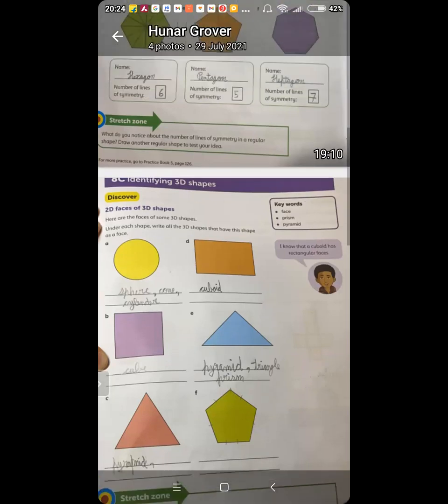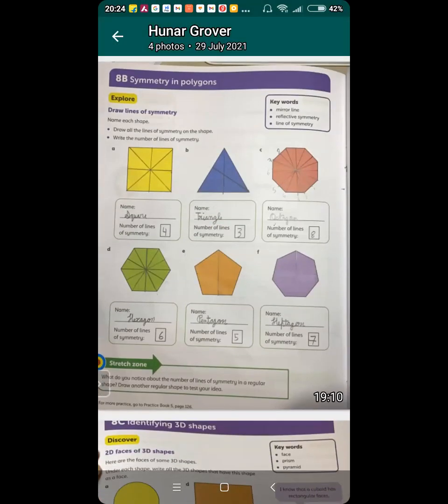That's all. Now, Hunar, lines of symmetry. Square has 4 lines of symmetry. Triangle has 3 lines of symmetry. Octagon has 8 lines of symmetry. Then hexagon has 6 lines of symmetry. Pentagon has 5 lines of symmetry, and heptagon has 7 lines of symmetry. And octagon has 8, nonagon has 9, and a decagon has 10 lines of symmetry.